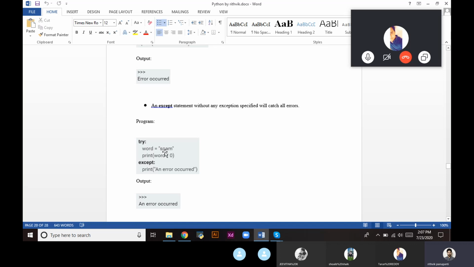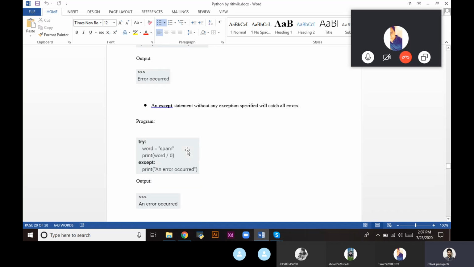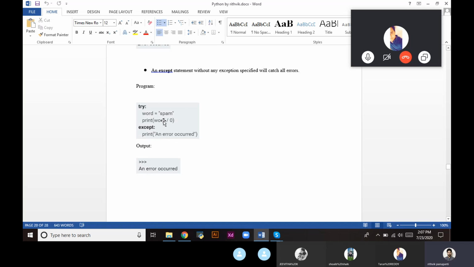Some word will be assigned; this variable is assigned with a spam string. So print word / 0. This will not be possible. This may be some division by zero error. But we are not declaring any division by zero, as we declared earlier, ZeroDivisionError. But this except has caught the error and it printed an error occurred.